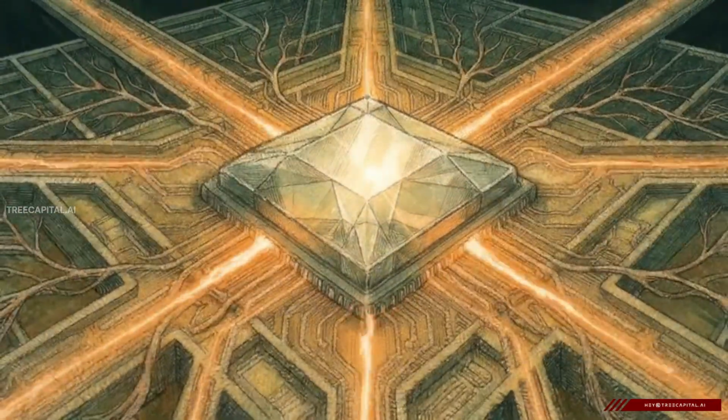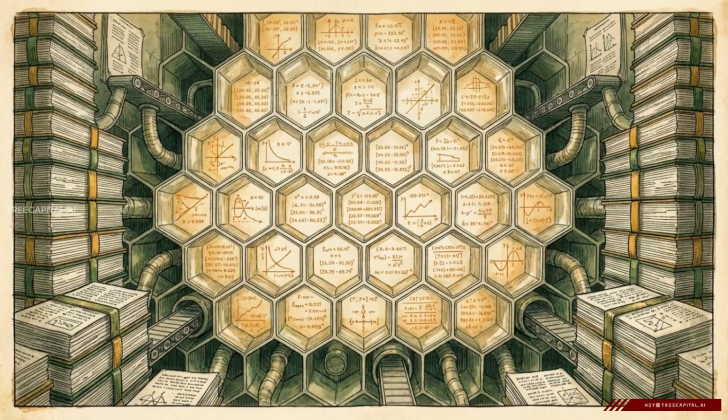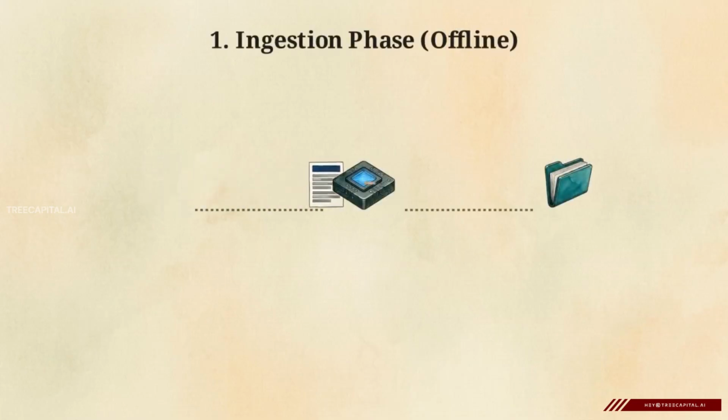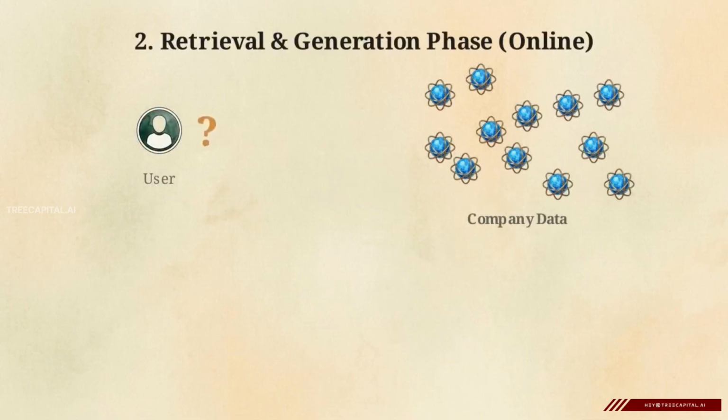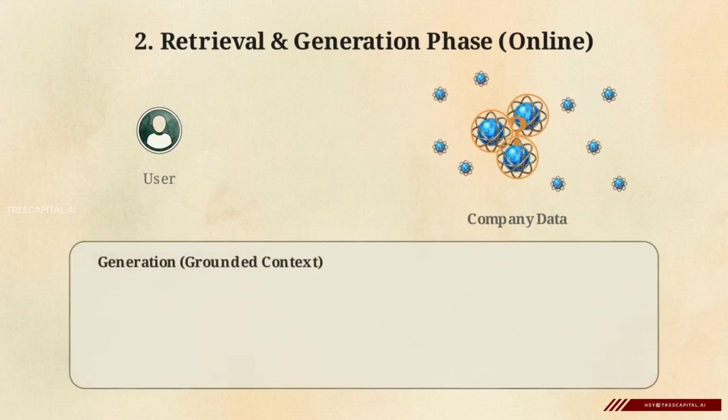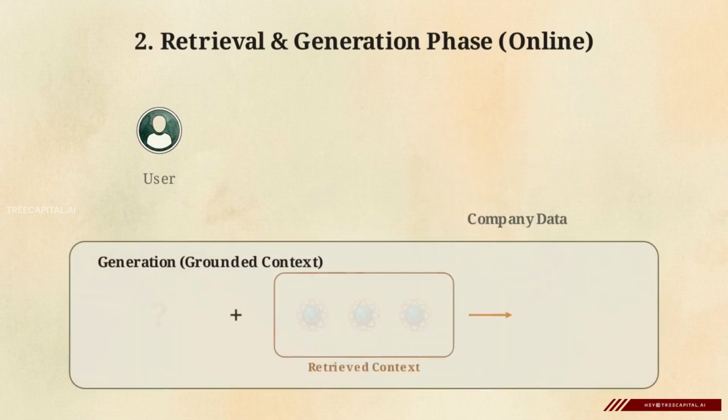To keep responses grounded in fact, Anven integrates with vector databases using Retrieval Augmented Generation, or RAG. RAG converts proprietary documents into vector embeddings. When a user asks a question, the system runs a similarity search to find the grounded context in the company's own data before an answer is generated.